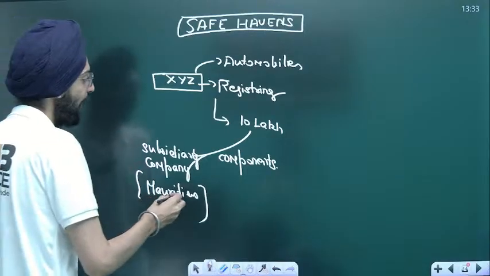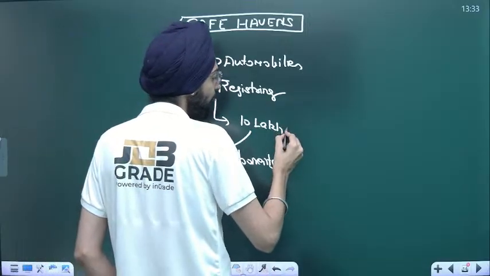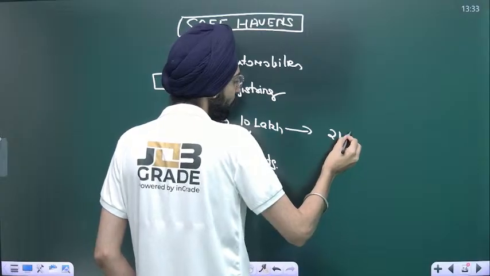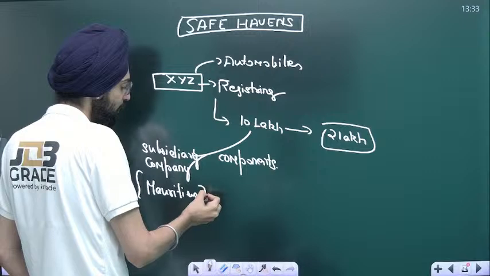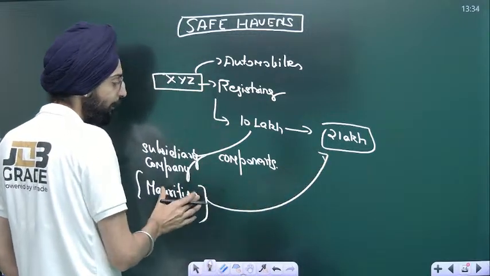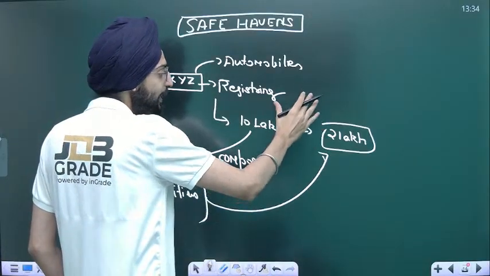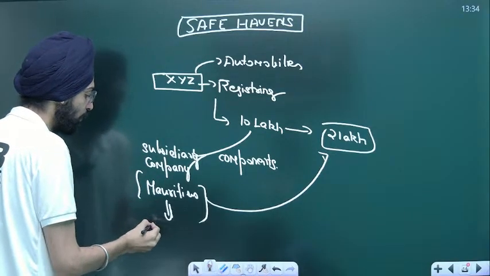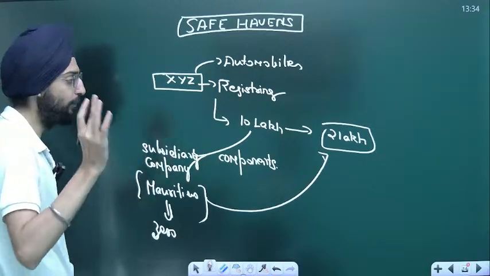Obviously they are stating a lie. They have purchased a motor part worth 2 lakh. They would show that this 2 lakh we have bought from our subsidiary company in Mauritius. Again, tax will not be levied in India, it will be levied in Mauritius, and tax in Mauritius is almost zero or no taxation because it wants to attract FDI, foreign direct investment.